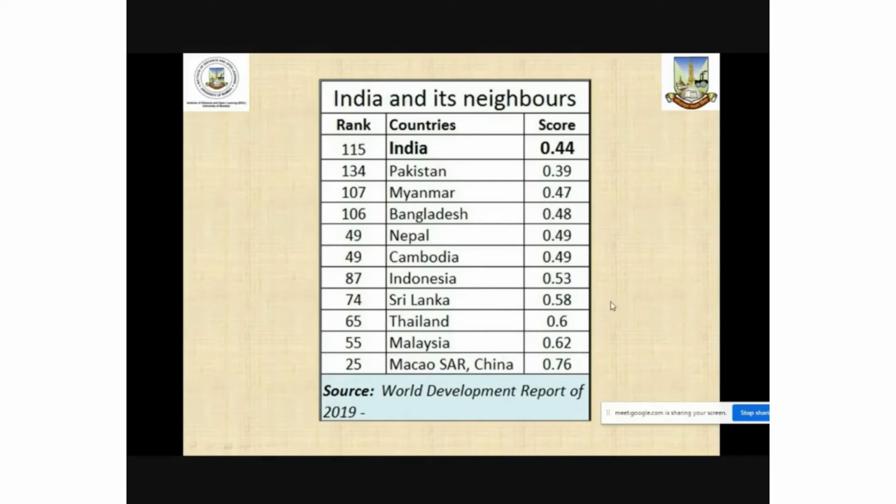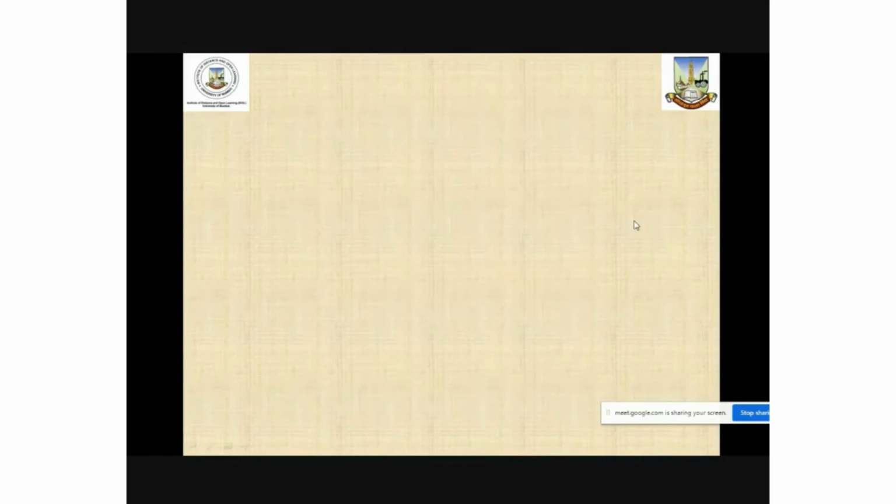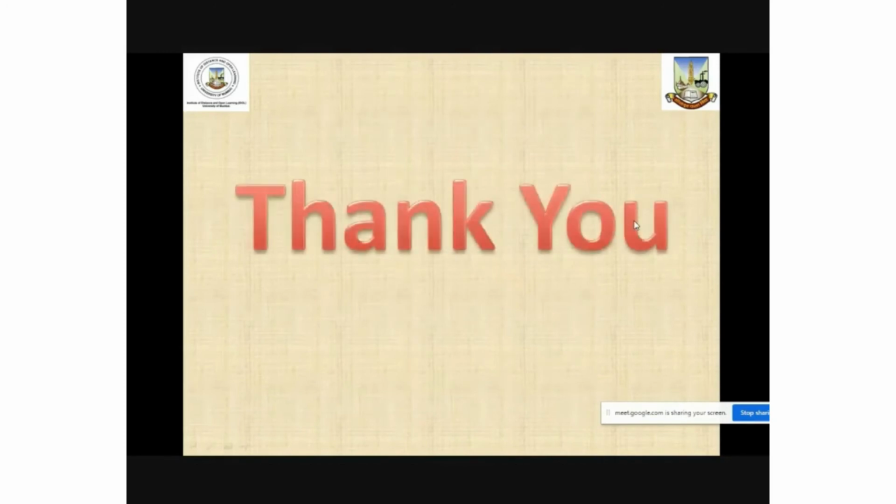So that's how we have discussed the global patterns of HDI, the patterns of HDI in Asian countries, and India's place in the world ranking over a period of time. That's how HDI is all about. We have discussed the importance of human development and various indices of human development.